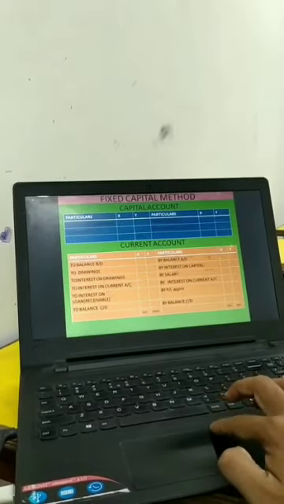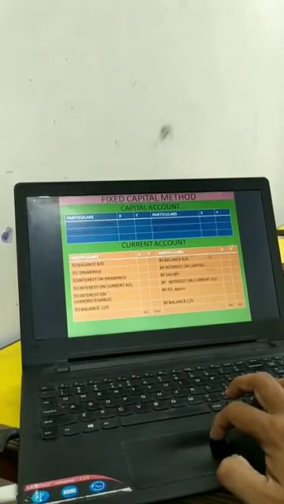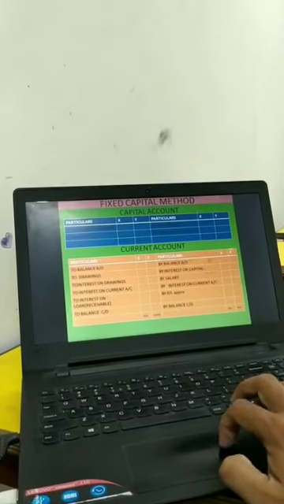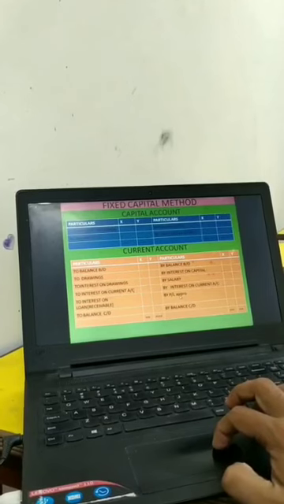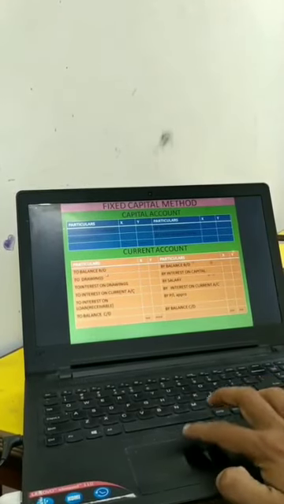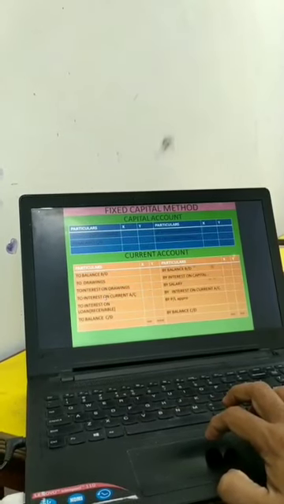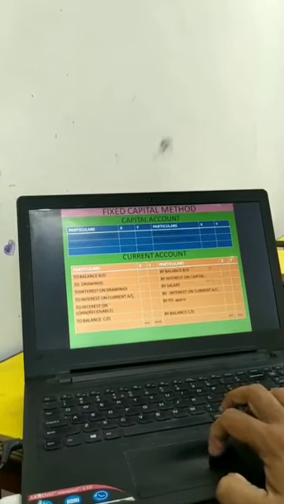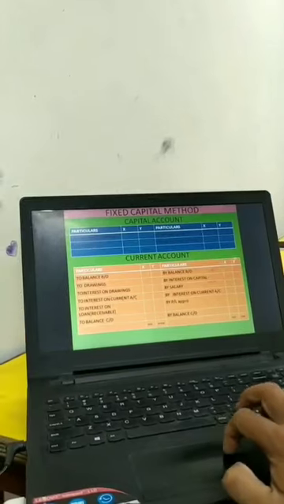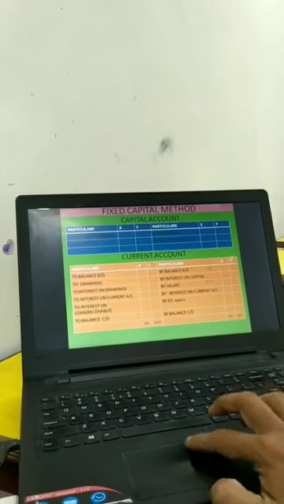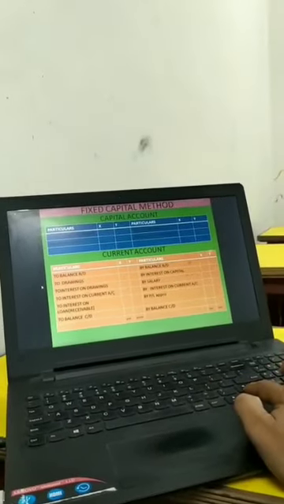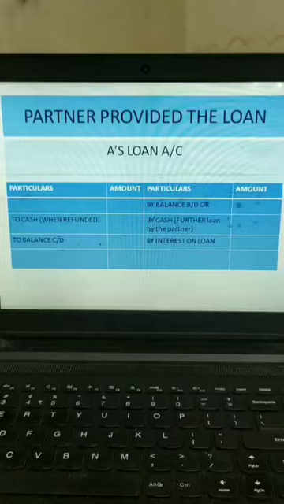Interest on current account, salary, interest on capital, PL appro, there is the profit to be distributed. Then drawings, interest on current account if charged from the partners, interest on loan if receivable from the partners. These are all coming under current account. And these are the different ledger accounts which we need to prepare.